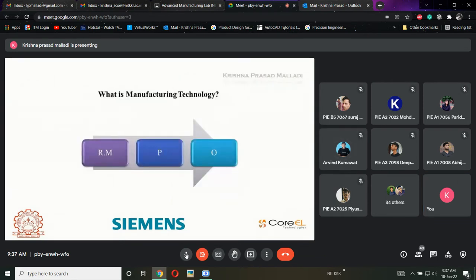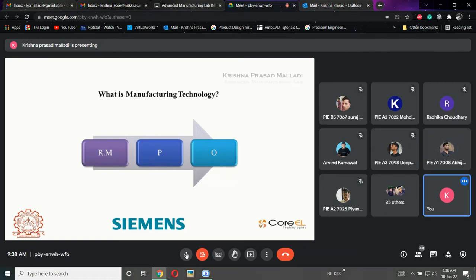Can anyone explain the slide we discussed yesterday? Sir, it is a process to convert raw material, with the help of some process, into some output.